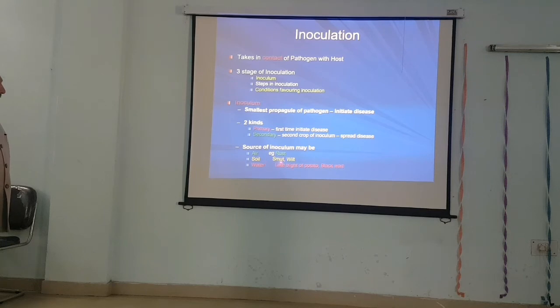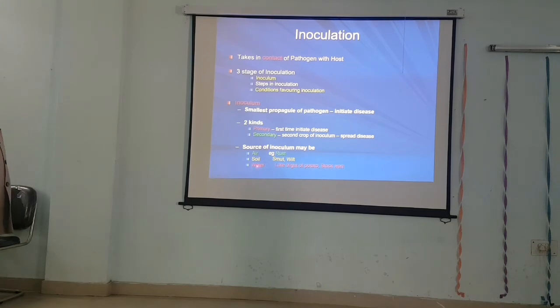But if you take the soil, then wilts and smuts move through the soil. So the source of inoculum is soil in the case of smut and wilt both, because wilt infection will take place through the root, and smut infection will also take place through the root.